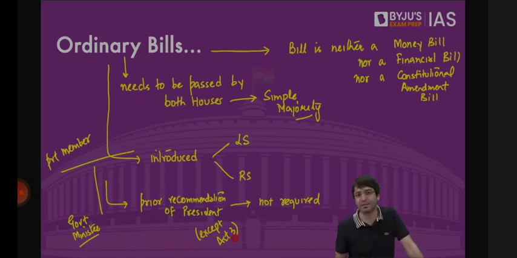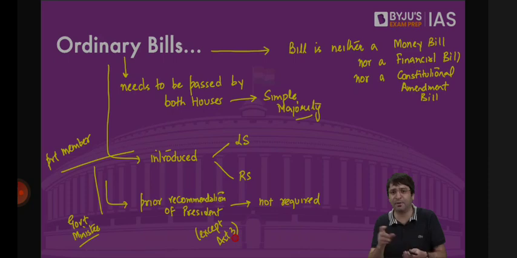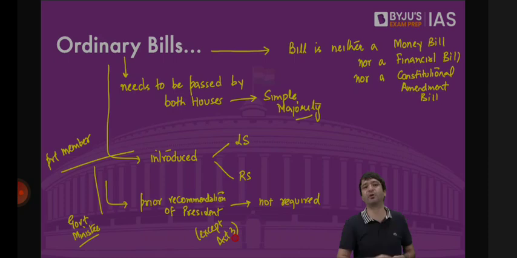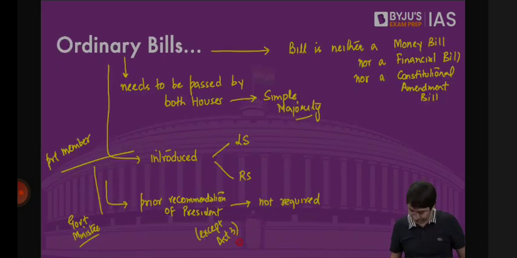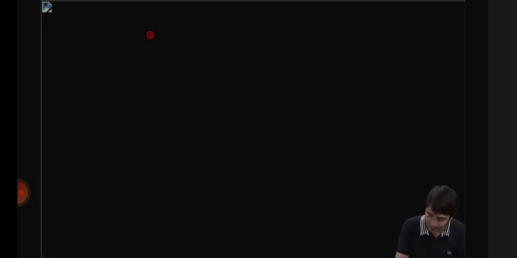A bill which is neither a money bill, nor a financial bill, nor a constitutional amendment bill. Such a bill is an ordinary bill. This ordinary bill can be introduced in either Lok Sabha or Rajya Sabha, can be introduced by a private member or a minister, and does not require prior consent or prior recommendation of the President of India. Now let's assume this ordinary bill is in Lok Sabha.